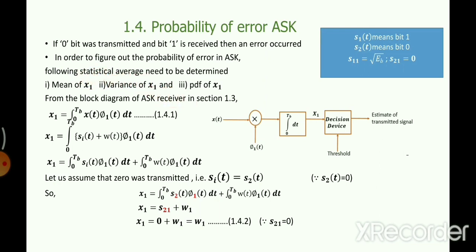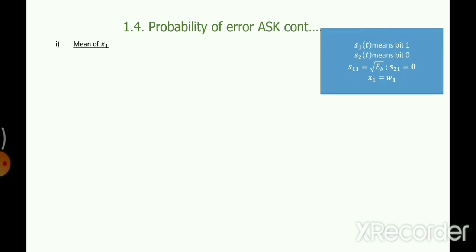Anyway, I'll show you how to write it. The mean of x1 is given by the expectation operator. There must be square brackets instead of curly braces. The mean of x1 is represented by mu.